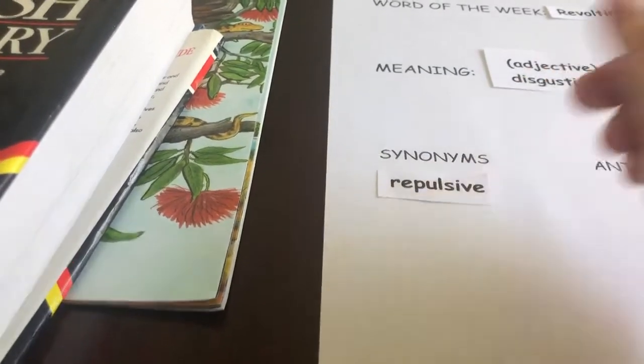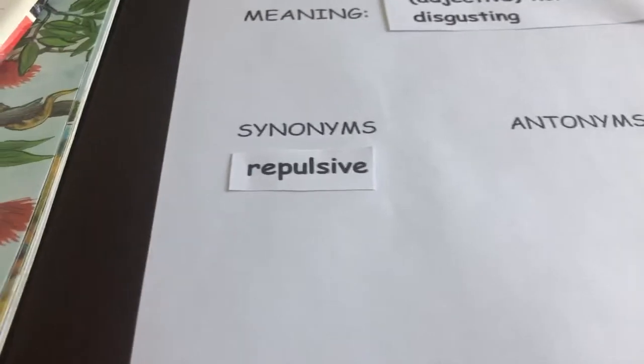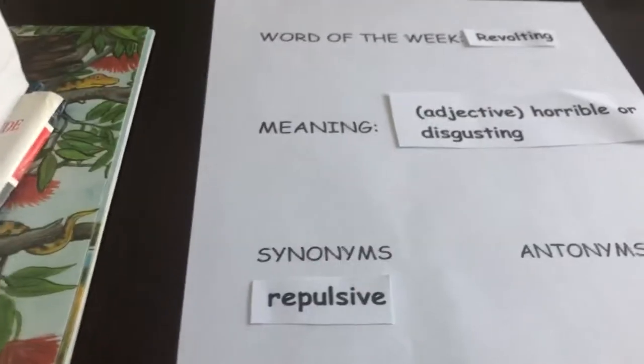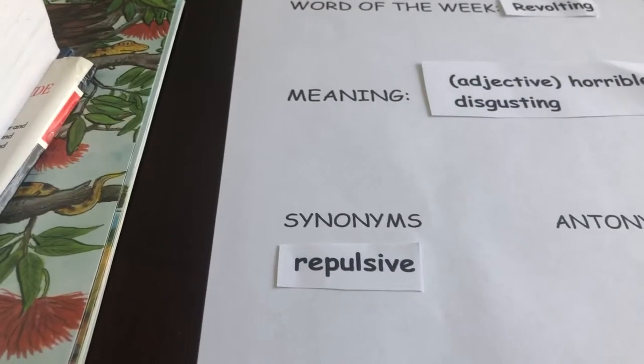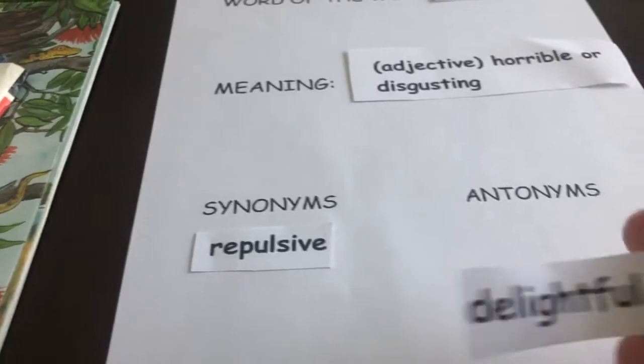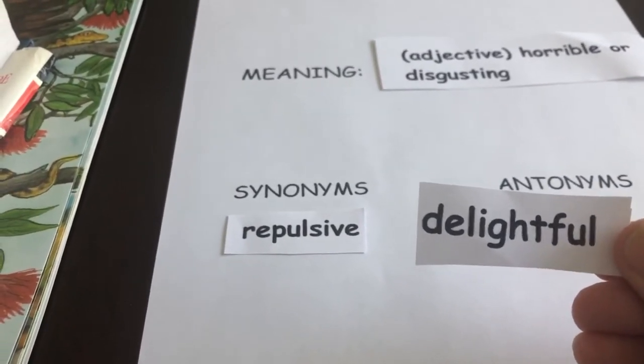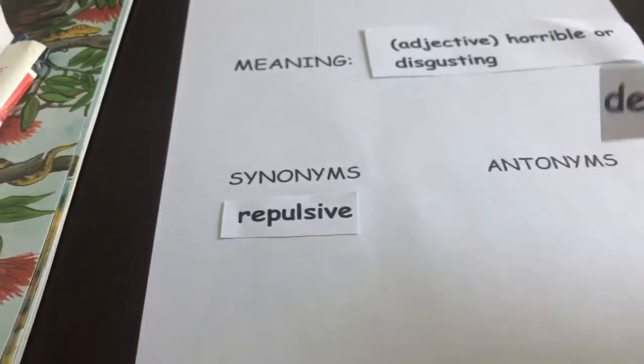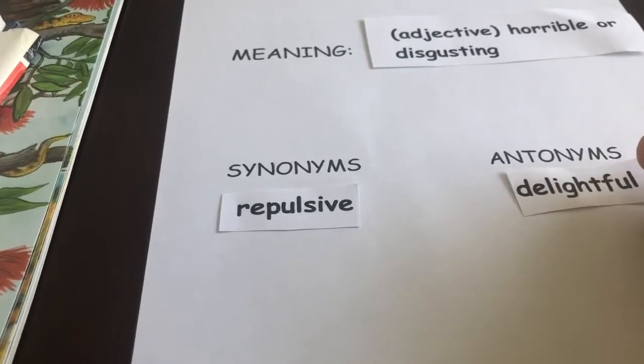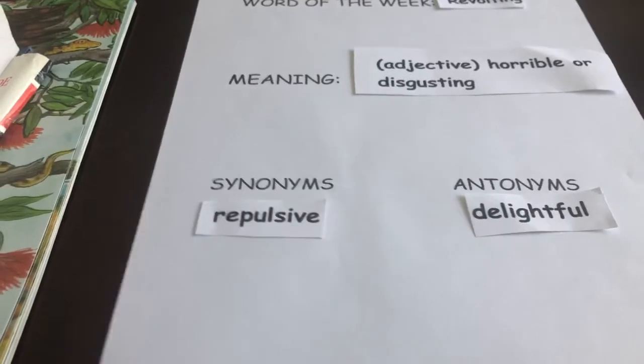So I'm going to put that with the synonyms. That's very similar to revolting. Revolting and repulsive are very similar words, so I'll put those together. But the word delightful, now that's completely different. If something's delightful, it's not revolting or repulsive at all. So that's the opposite. So I'll put it with the antonyms.